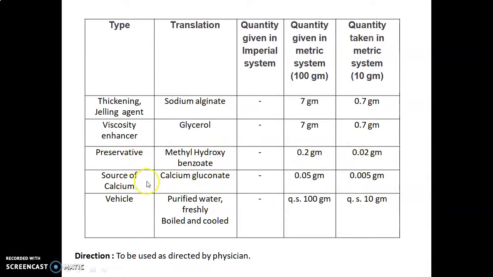Calcium gluconate is used as a source of calcium. Quantity given 0.05 gram, taken quantity should be 0.005 gram. Purified water, which is freshly boiled and cooled water, is used as a vehicle. Quantity given is quantity sufficient to prepare 100 gram, and quantity taken should be quantity sufficient to prepare 10 gram. Direction: to be used as directed by the physician.